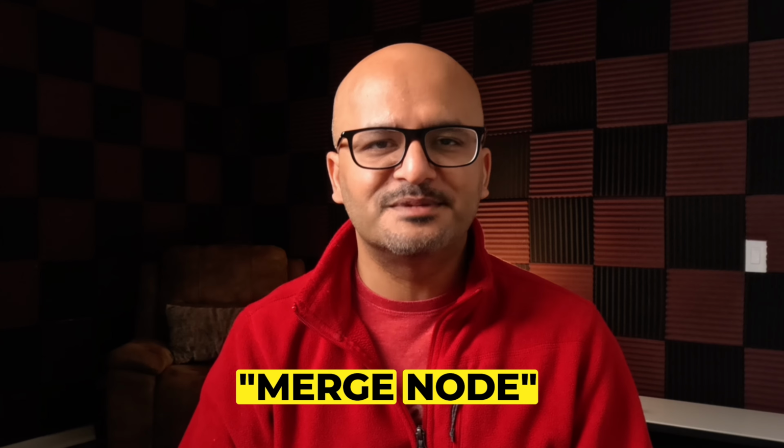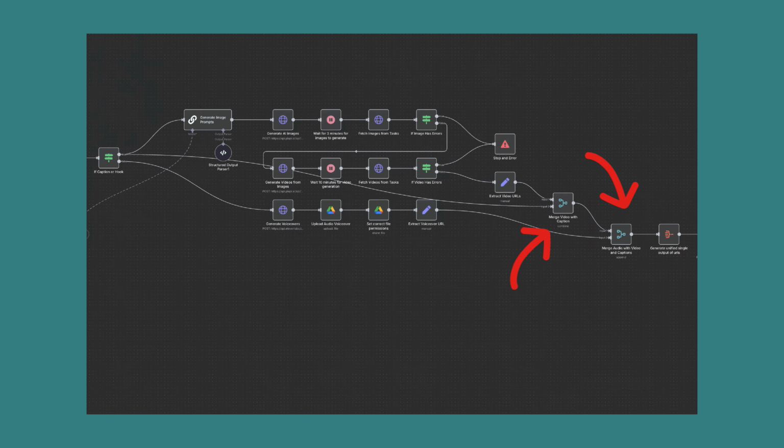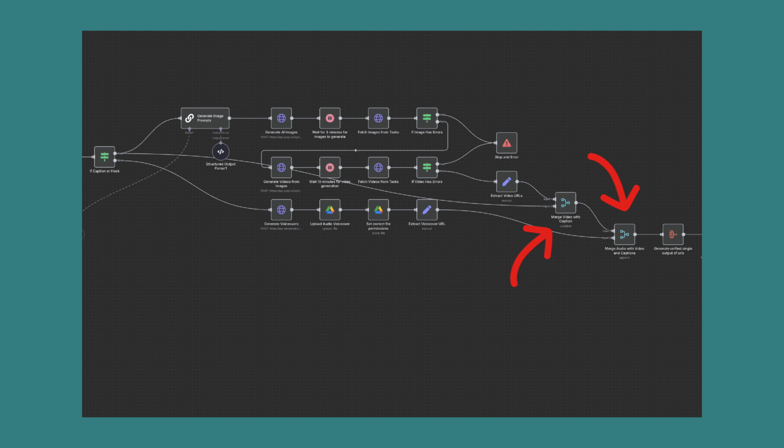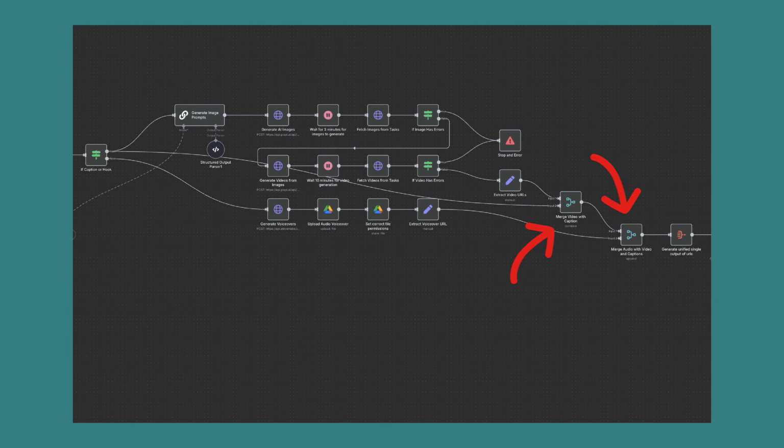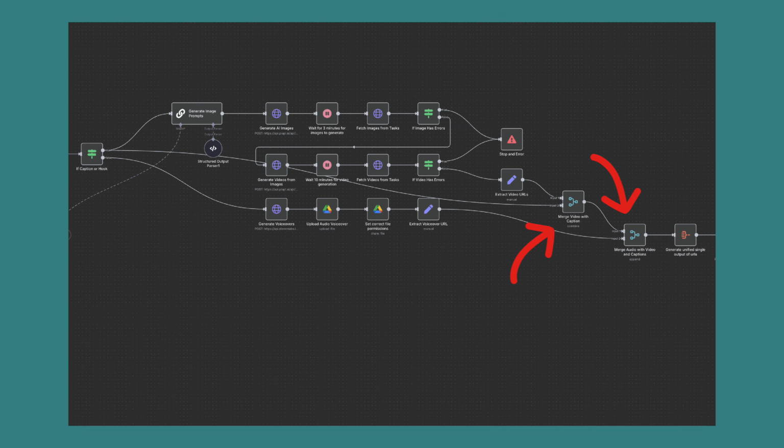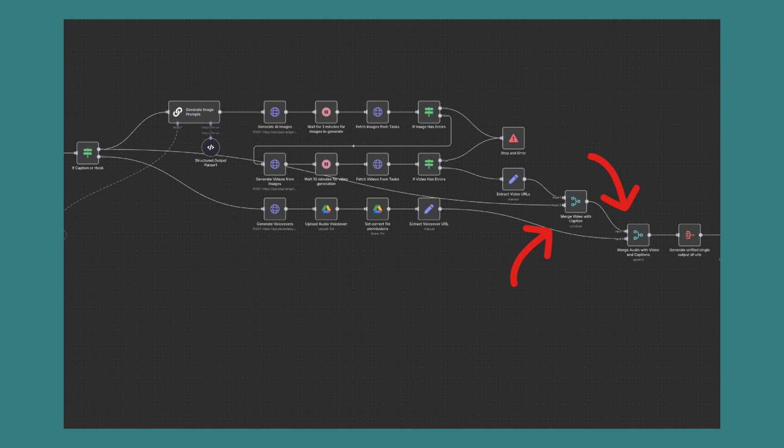And that is where the merge node in N8N comes in handy and becomes your friend, because it waits for all the branches to execute first, then combines the data from all these branches and outputs a single combined data set for the rest of the processing in the workflow.